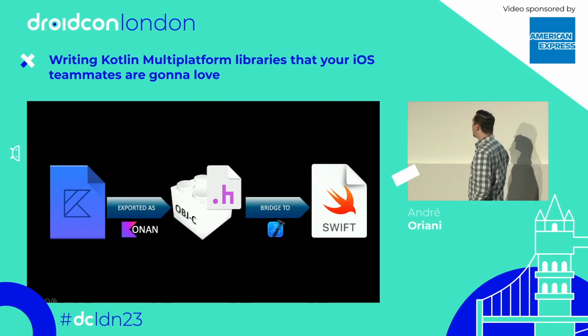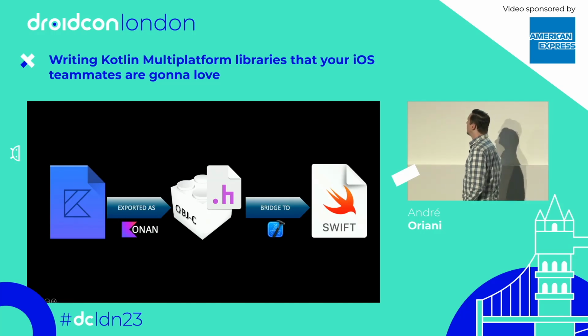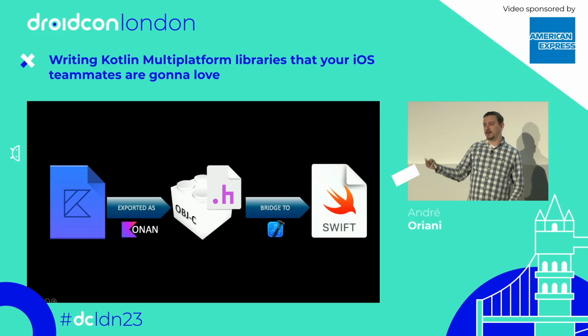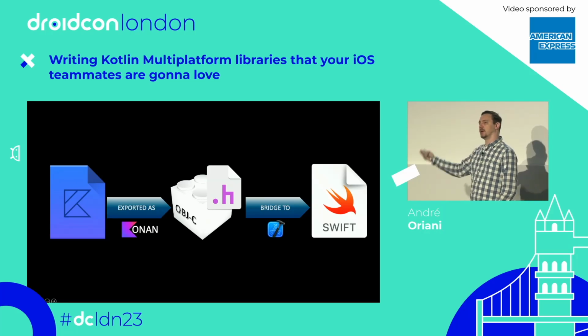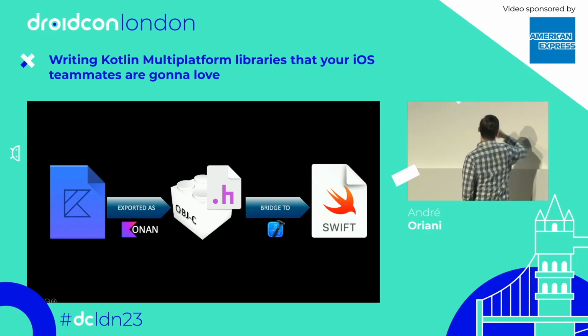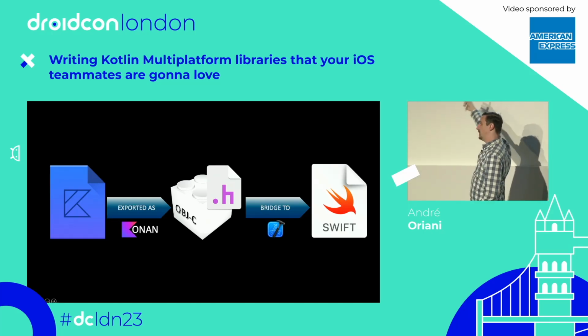But you can ask me, André, why doesn't Konan just export a Swift framework, right? So there are many answers to that question. The main one is that the binary interface for Swift only became stable quite recently, whereas the binary interface for Objective-C has been stable for many years, right? And in the same way that someone would write a library for Java because you're reaching the older audience, you also would write a library in Objective-C because then you can reach not only the people that are already using Swift, but the people that are still using Objective-C.